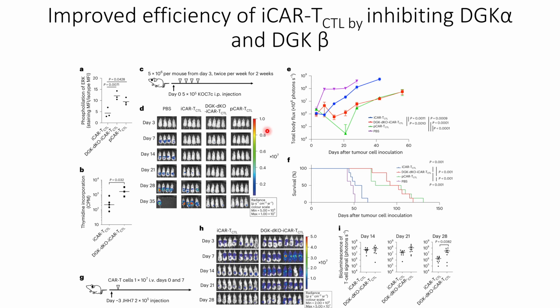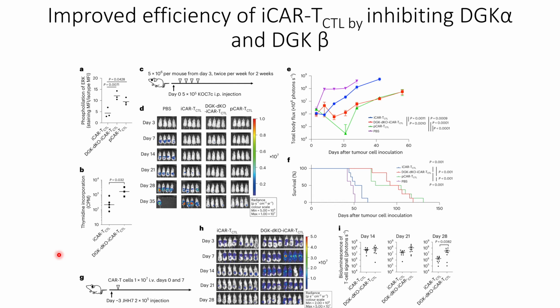The quantifications are shown in panel E, where we can see that the performance of the DGK knockdown CAR-T cells and the pCAR-T cells are similar and better compared to the control case and to the case where they use iCAR-T that has the DGK.